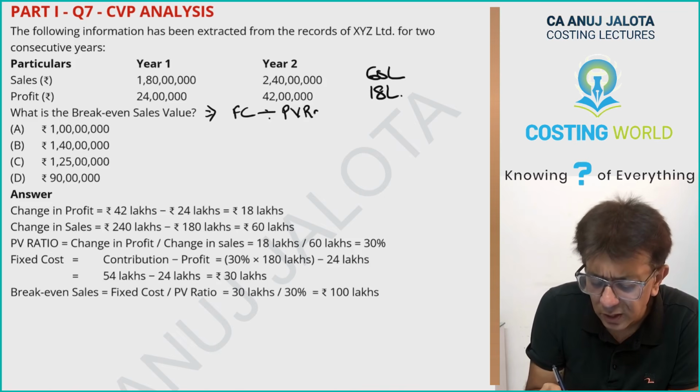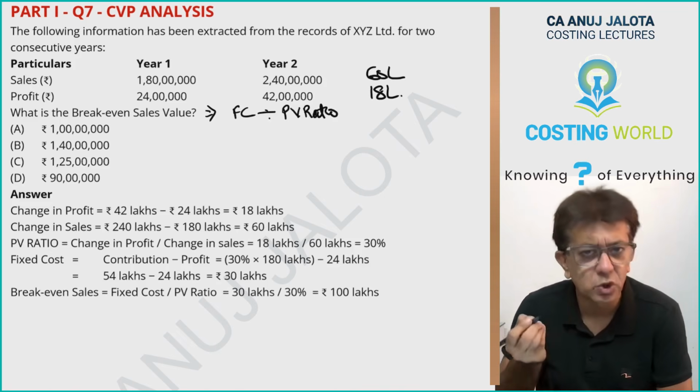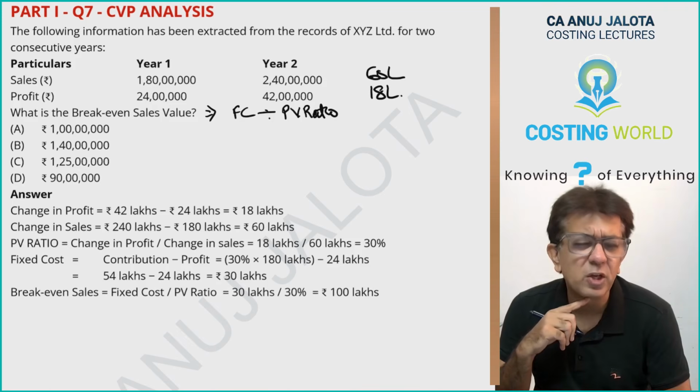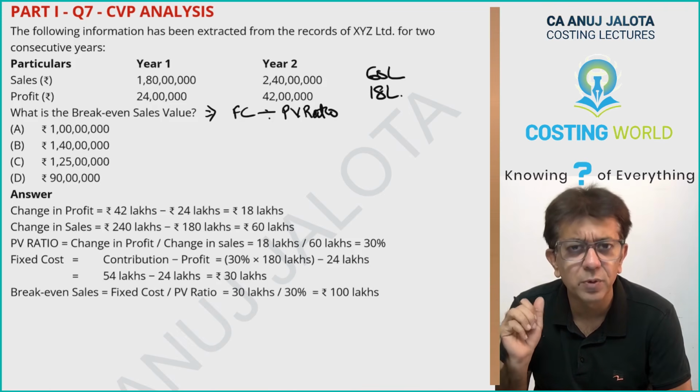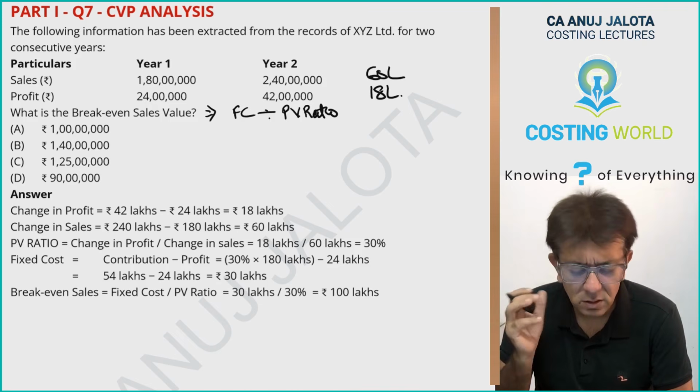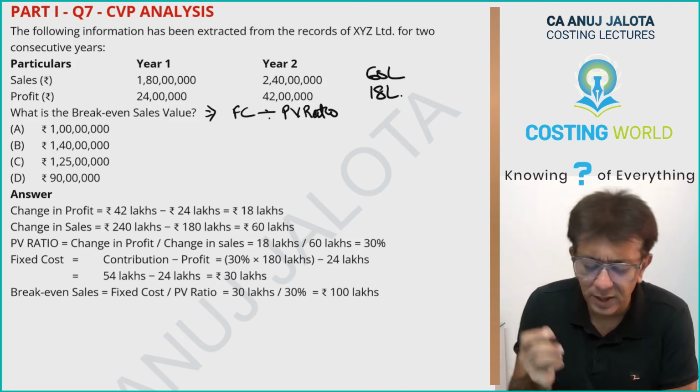So start getting your fixed cost as well as your PV ratio. How do you get your PV ratio? PV ratio is contribution upon sales into 100. That's how we compute our PV ratio. But think like this. You all know the logic, but I'm just trying to tell you.